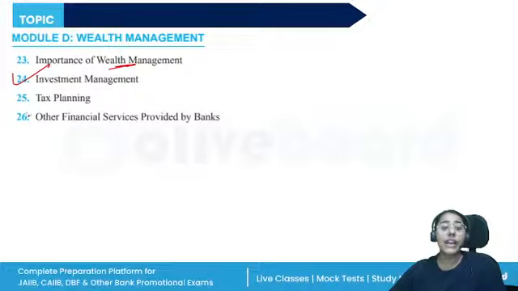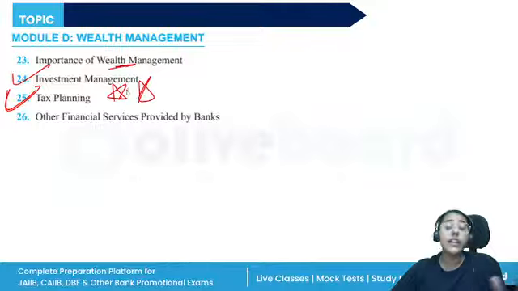Then unit 25, again very important, tax planning, the different sections under the IT Act which provides me deductions, difference between the old tax and the new tax regime. Then we have the financial year, previous year, assessment year, the concepts of this, right? The heads under income tax calculation. All of these topics are there.